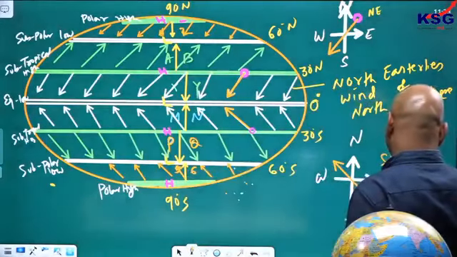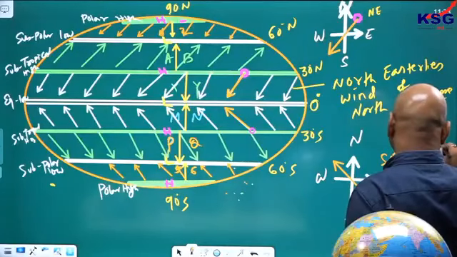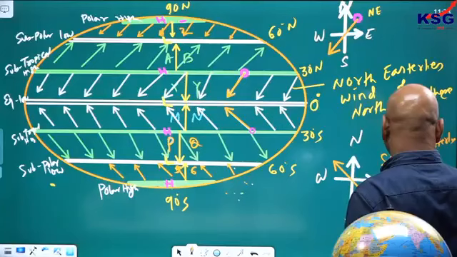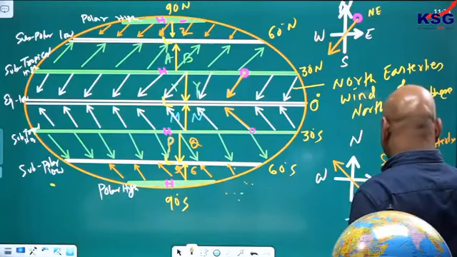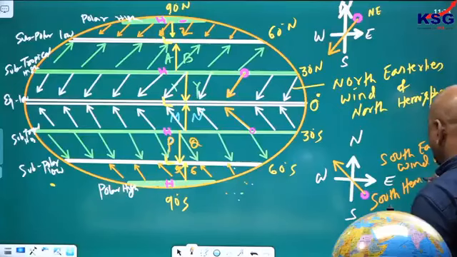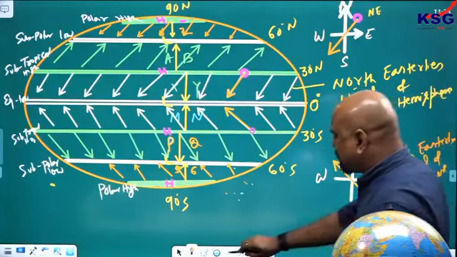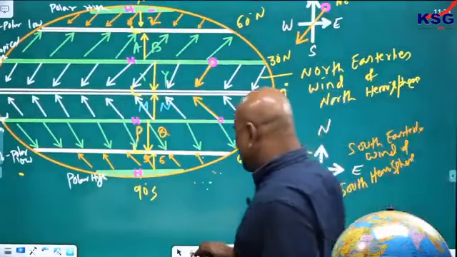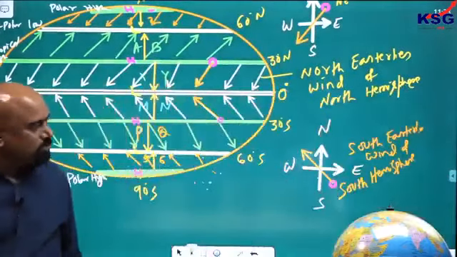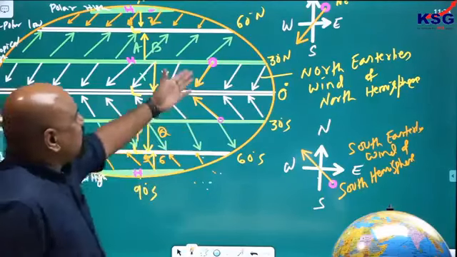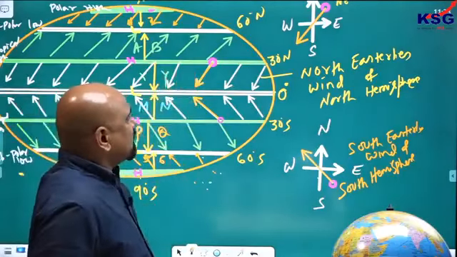South easterlies of wind of south hemisphere. Southeasterly wind of south hemisphere. Yes or no? This is the south easterly wind of south hemisphere. So this is north easterly wind, this is south easterly wind.